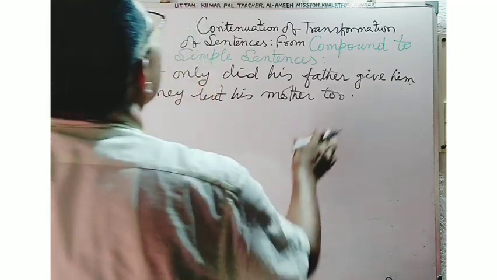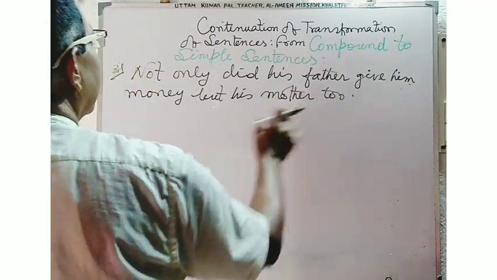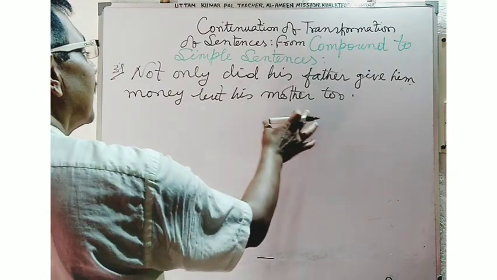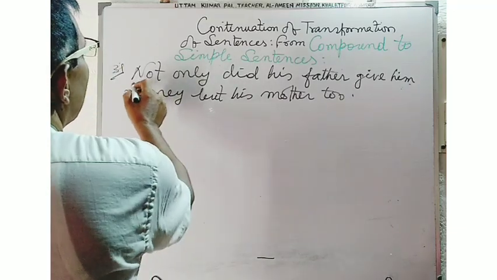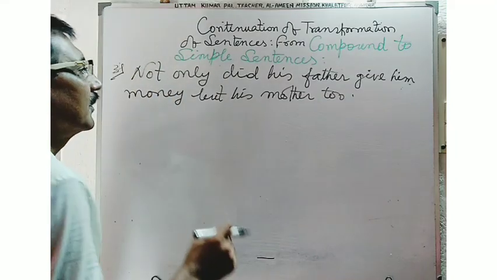Not only did his father give him money, but his mother too. That is, not only did his father give him money, but his mother also gave him. Here, this is the compound sentence.